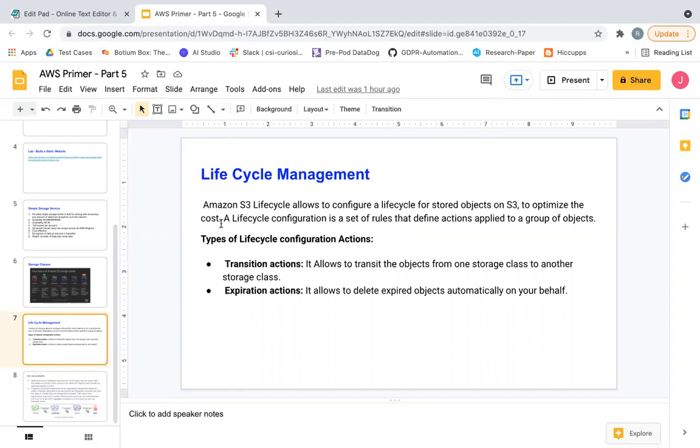cost. As I told you, if you know that after 30 days I'm not going to use something, why store it in standard? Let's go ahead and put it in some other storage class, which costs you a little less. A lifecycle configuration is a set of rules that define actions applied to a group of objects. There are two kinds of life cycle actions. Transition action, which allows you to transition the object from one storage class to another, and second is expiration action, which allows you to delete the object.